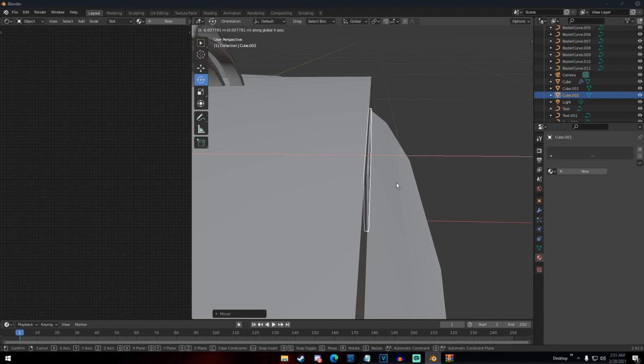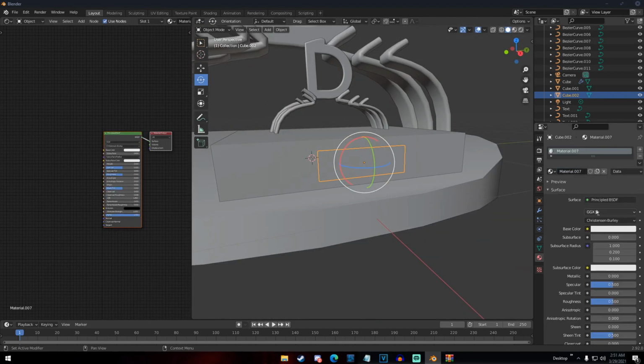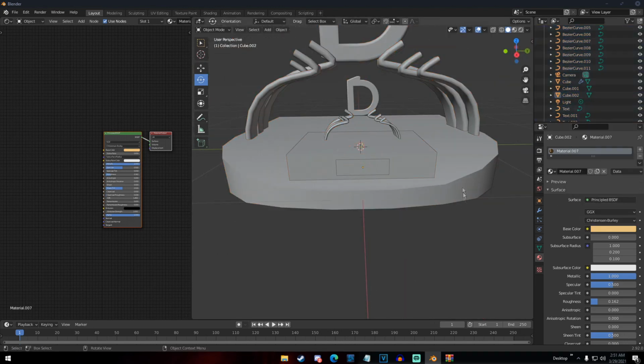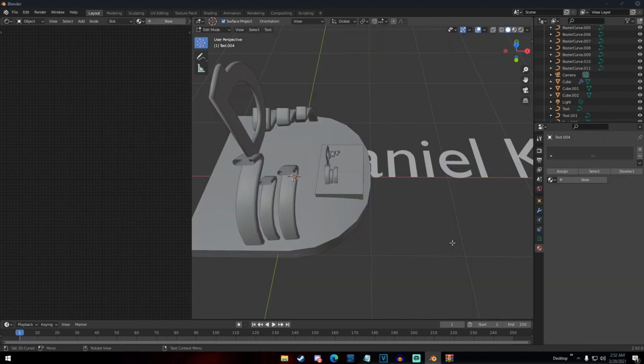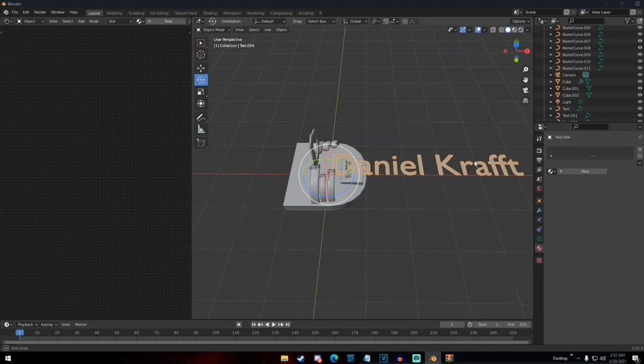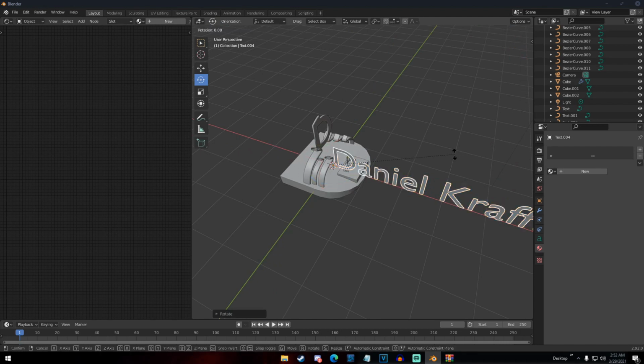But yeah, I basically just put this plaque on there, resized it a little bit, tried to get the shape right, and added a gold material. I just made the material metallic with a low roughness. I tried to figure out the color for gold for a little bit, because I kind of forgot that. I don't know the actual color of gold, I just know it's gold. But yeah, you can see right here, it doesn't look very good. It looks pretty good in the reflection, but yeah.